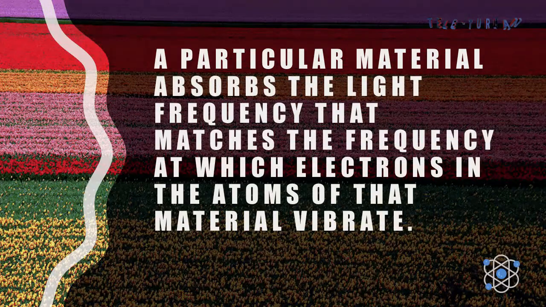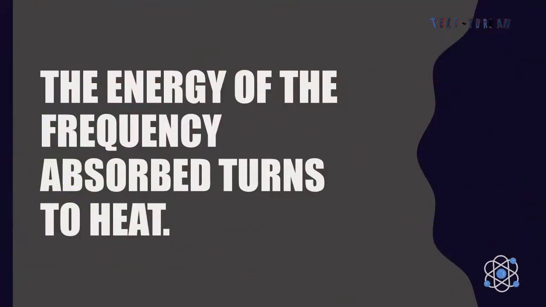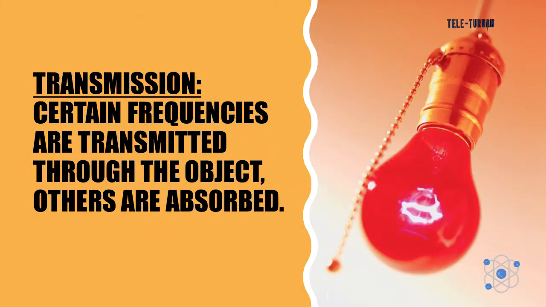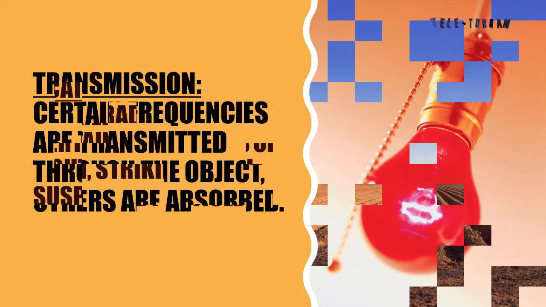A particular material absorbs the light frequency that matches the frequency at which electrons in the atoms of that material vibrate. The energy of the frequency absorbed turns to heat. Transmission, on the other hand, happens when certain frequencies are transmitted through the object while others are absorbed.